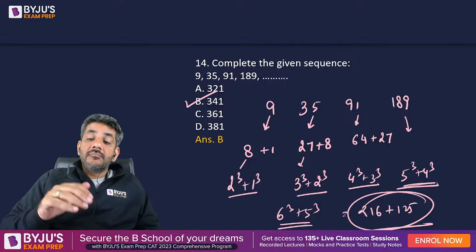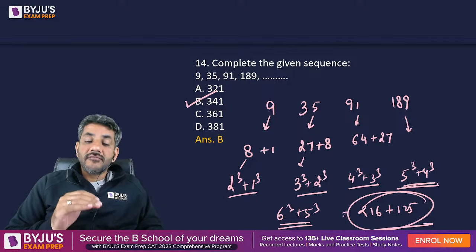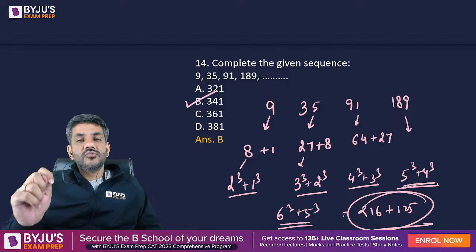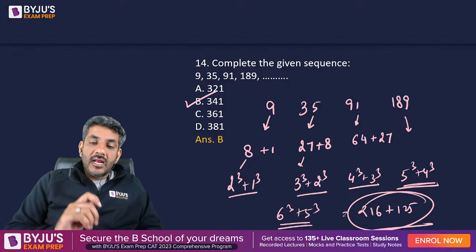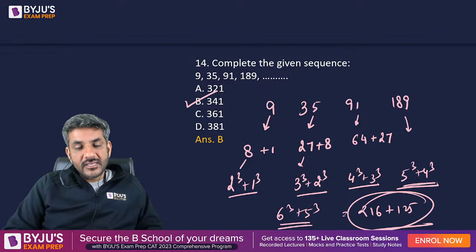I repeat, जब numbers बहुत speed से increase हो, when the gap between the numbers is increasing at a very high pace, that automatically means there is something related to the cubes. So just look at the cubes closer to them, right? And by that, you will get to know which one is satisfying this series. I'm sure it is clear now.